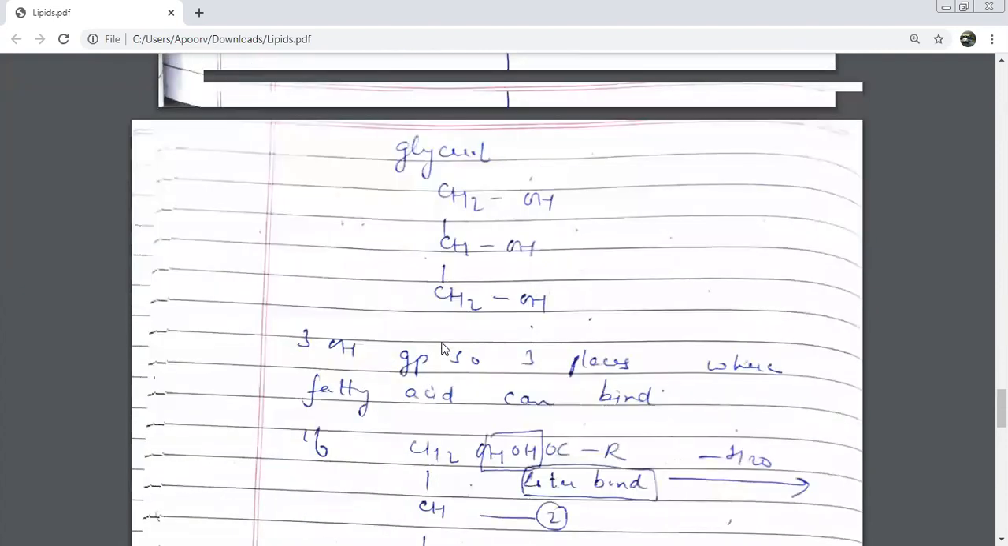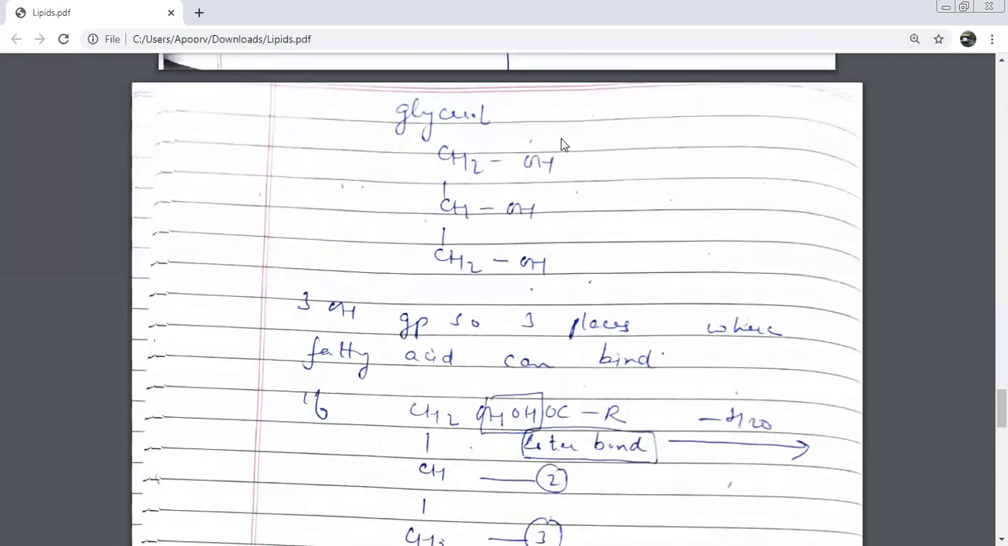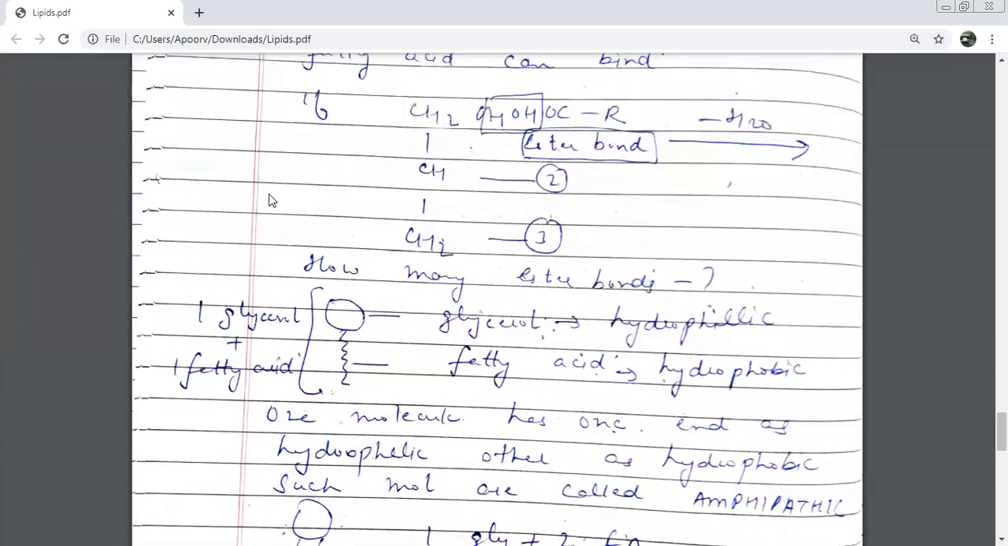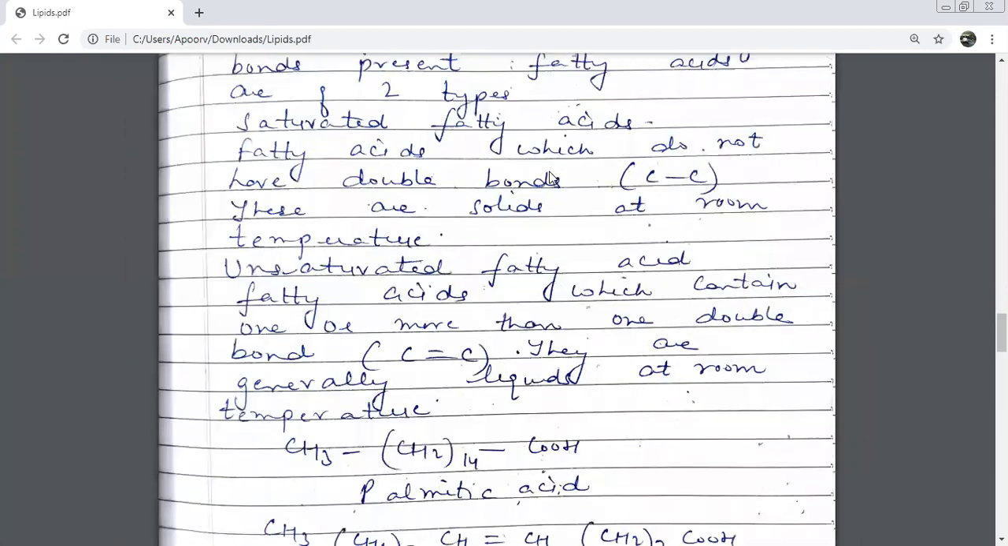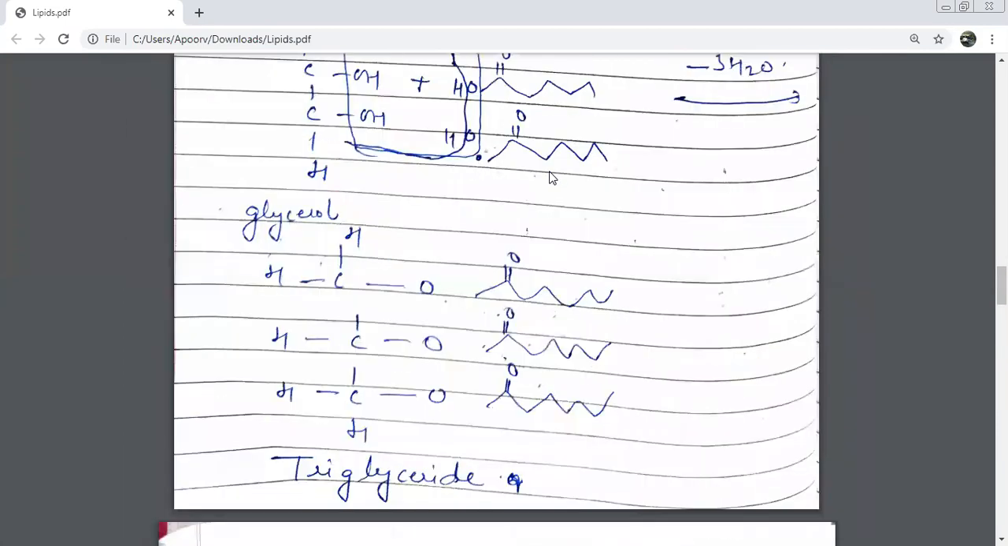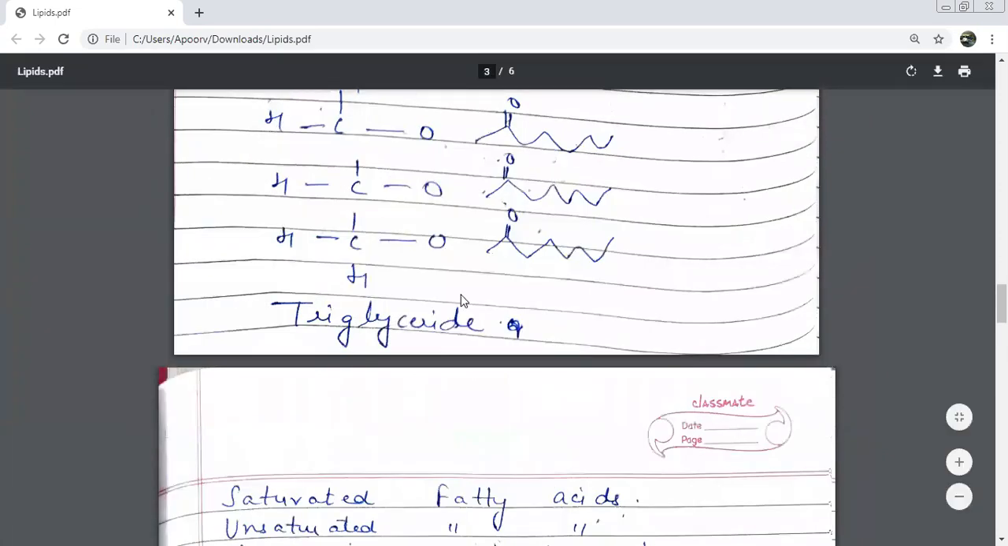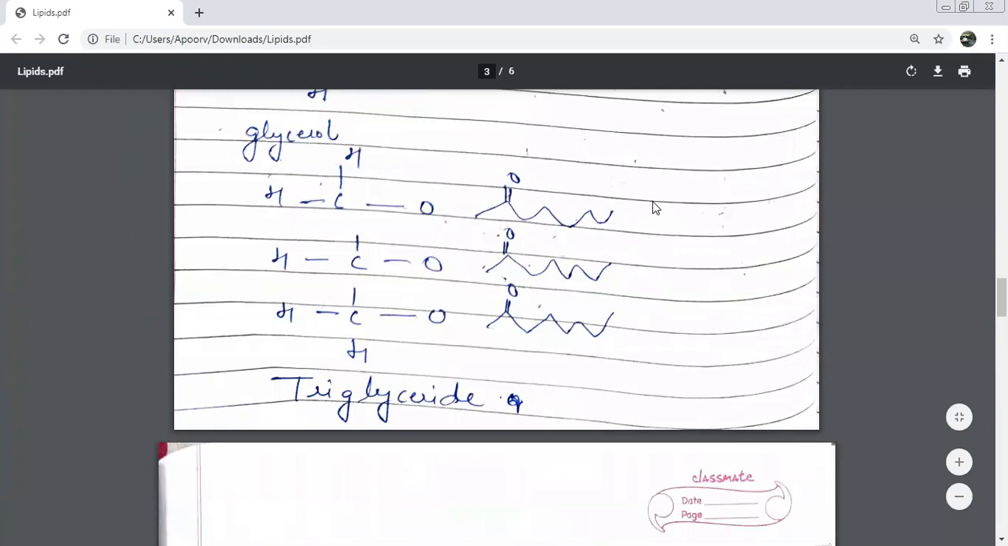This is your glycerol. How many OH over here? 3. So how many places do we have where a fatty acid can bind? 3. It could be 1 over here, 2 over here, 3. So here I have shown 1. If you remember in the previous figure, tell me this is which kind of fat? Monoglyceride or triglyceride fat? Triglyceride.